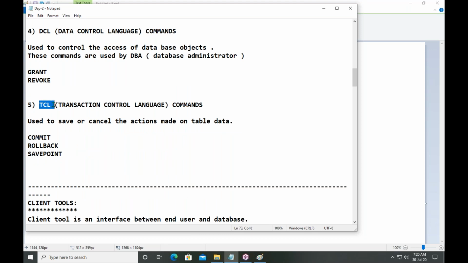Next one, TCL commands. Transaction control language commands. What are transactions first of all? Insert, update, delete. These three are known as transactions. So how can I control these transactions?